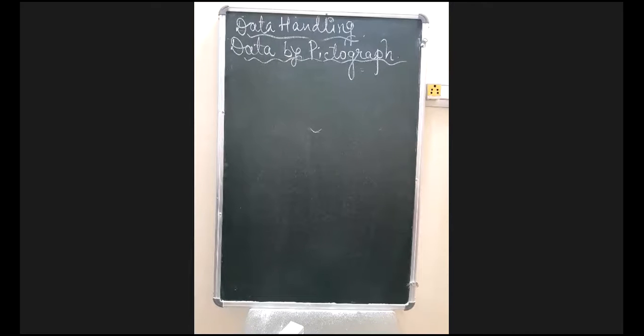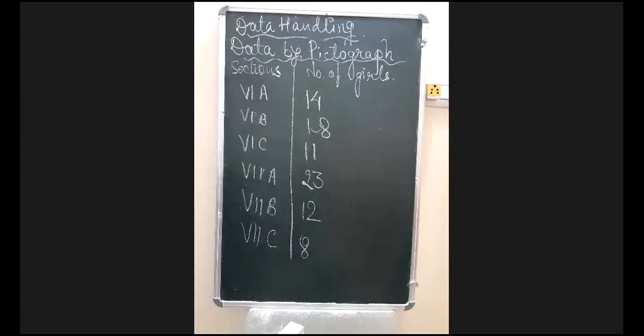So what we are going to do, we are going to discuss how many girls and how many boys are present in different sections. So we are going to have the data as per the number of students present in the class. Let's write down the data as per the sections now. The number of girls in particular sections: 6A में 14 girls हैं, 6B में 18 है, 6C में 11 girls है, 7A में 23 है, 7B में 12 है, 7C में 8.